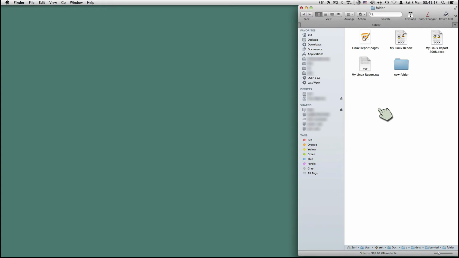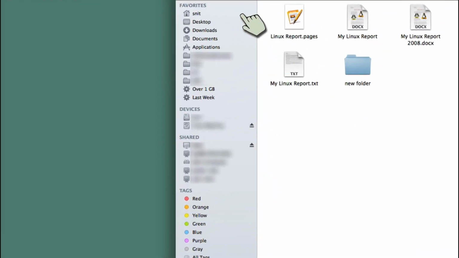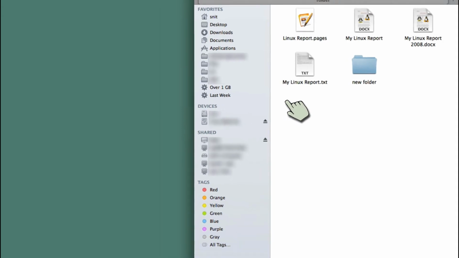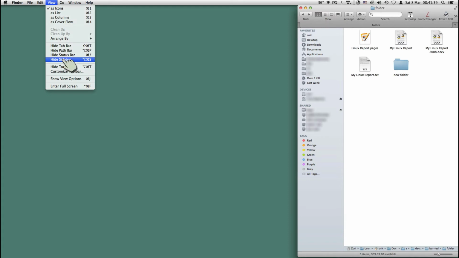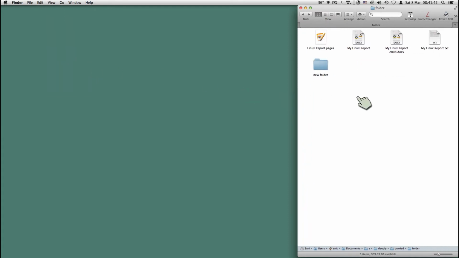Okay, back to the Mac, and I'm going to show a couple of other things here. First, there's the sidebar, and it's going to be important that we know what's on here, even though some of it's blurred out. But I have Snit, which is my Snit folder, desktop, downloads, documents, things of that nature. I also have tags down here. I have some other stuff that's grayed out, but I do have over 1 gigabyte in last week, so I could do quick searches. That's what that little icon means right there, just a quick search. Now I'm going to go ahead and hide that sidebar. But let's keep that in mind. We'll talk about that later.